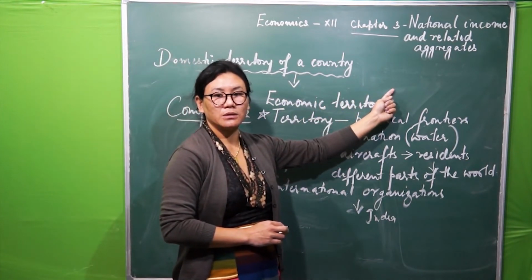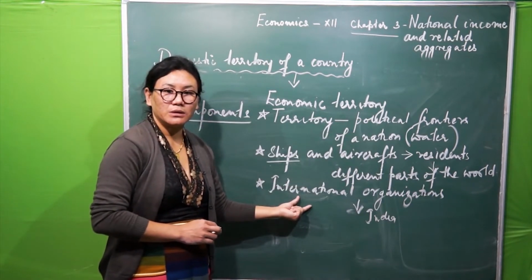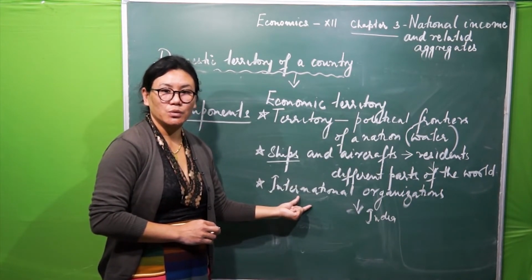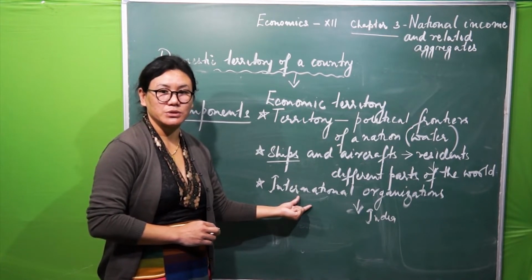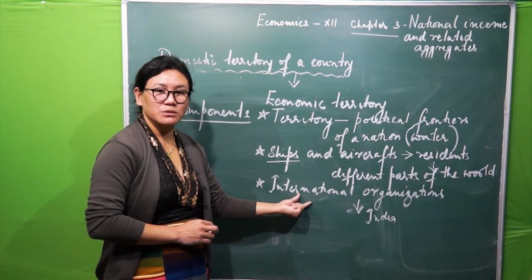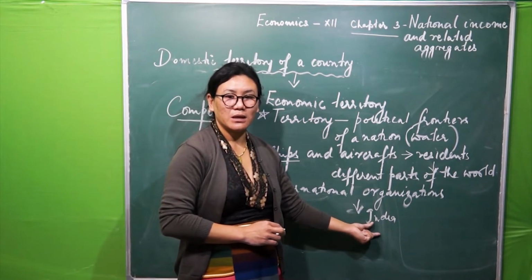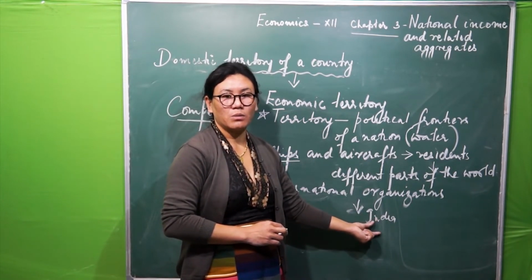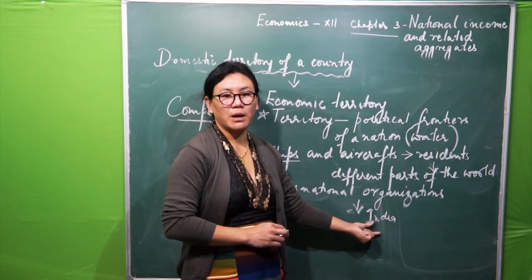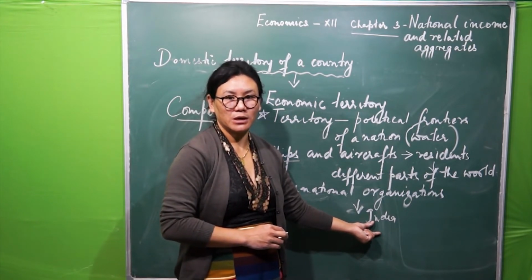Is that clear? I've just taken one example here, WHO, World Health Organization. If this organization's branches are located in India, then this will not become the part of domestic territory of India.